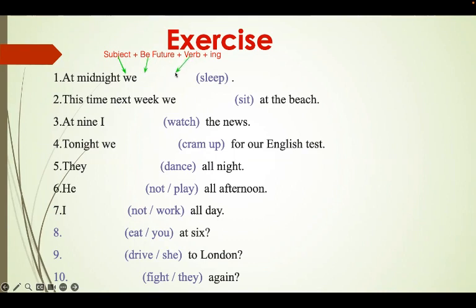Then we put the verb, then we put ing. So let's go one by one. So we is already there, the subject, be in the future is will be. And we add the verb, which is sleep. Then we add ing. That's simple.